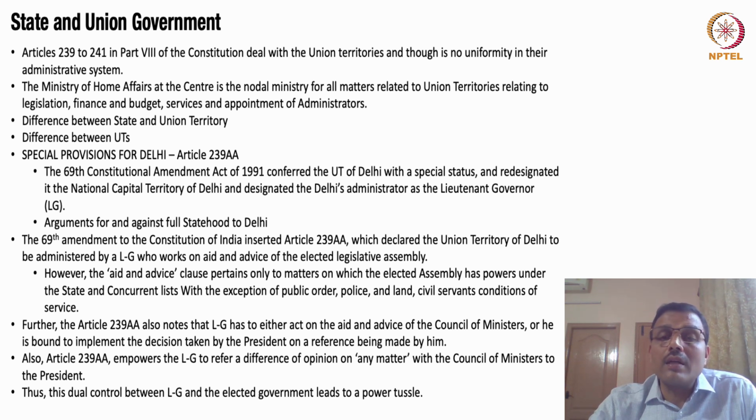Also, there could be special provision for the administration of certain kinds of territories in India. For example, Delhi is a special territory in itself, because while you have the Delhi state that is being created, Delhi is so strategically important and situated. Why? Because Delhi is the place where the union government has its offices. So you cannot probably have the state government make law for those kinds of offices that are going to be administered by the Union of India.